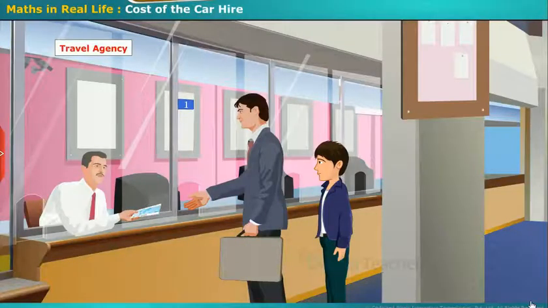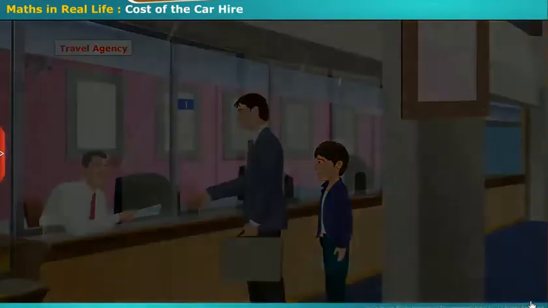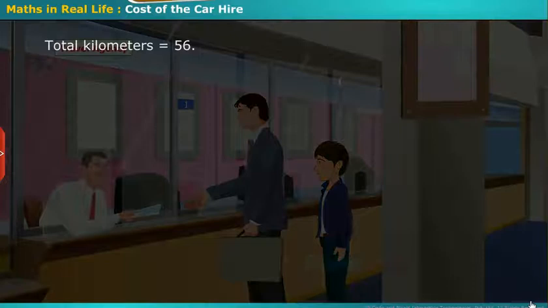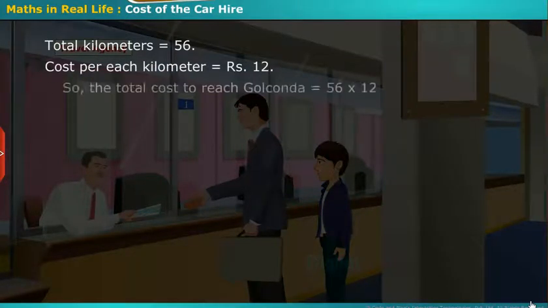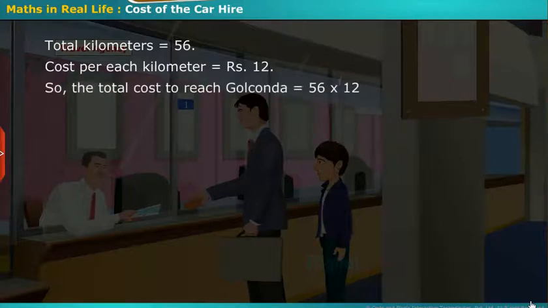On day 2, we have decided to go to Golconda Fort. My father and I went to a travel agency and inquired about a car. He said it costs ₹12 per kilometer. It is about 56 kilometers from our home. Total kilometers are 56. Cost per each kilometer is ₹12. So, the total cost to reach Golconda is equal to 56 into 12, that is equal to ₹672.